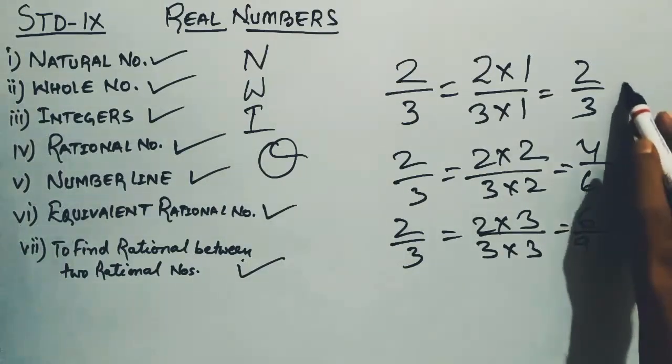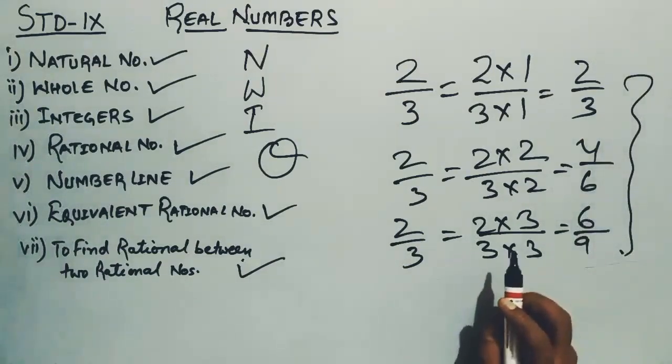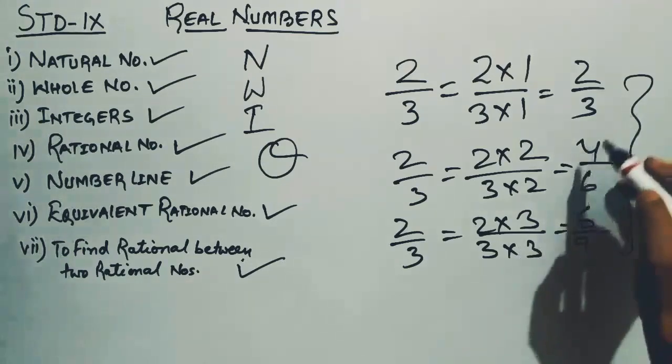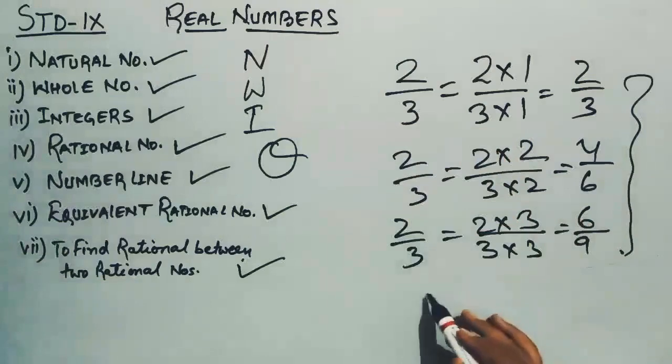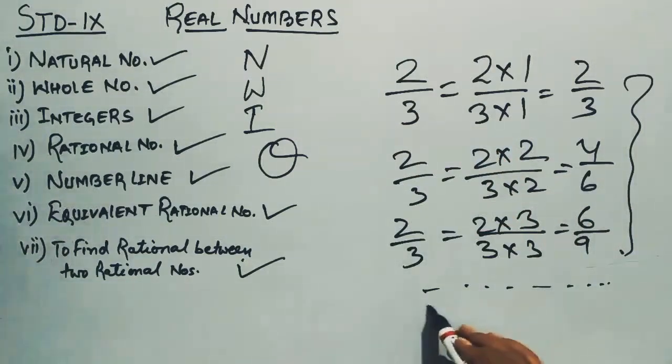So these are called what? These are called equivalent rational numbers. So basically it means that if we multiply the numerator and the denominator of the given number by the same number, then the result which we get is called an equivalent rational number. So in this way we can find n numbers of equivalent rational numbers.